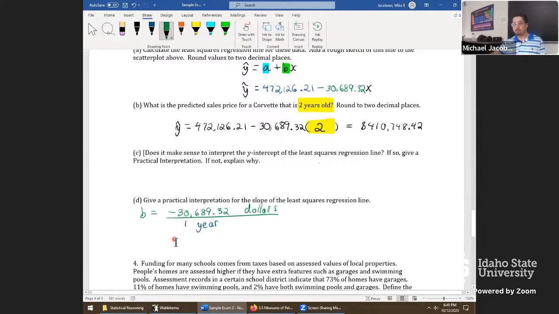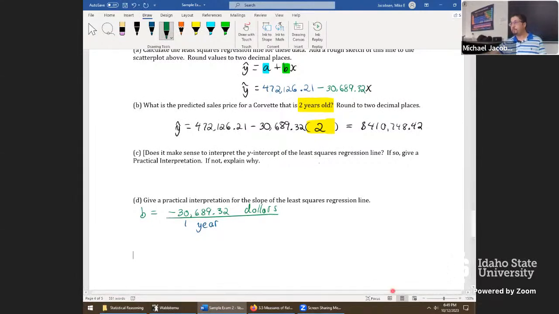And finally, the practical interpretation of this will go about in this way. For each additional year in age, the predicted sales price for the Corvette goes down by $30,689.32.